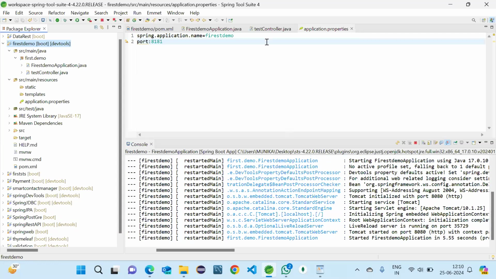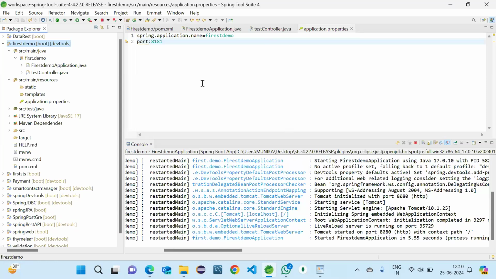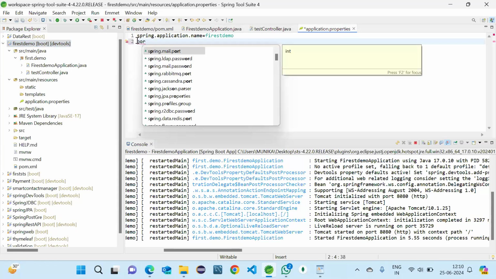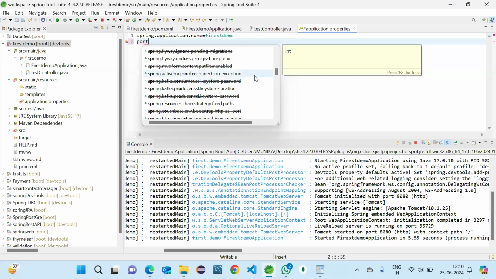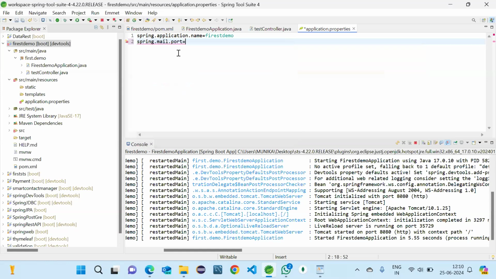Why have I started it on 8080 now? One second. It's not mail port.